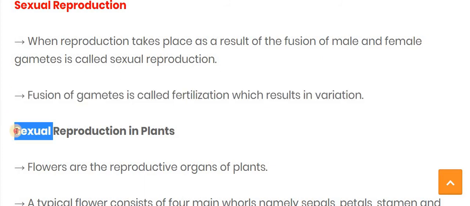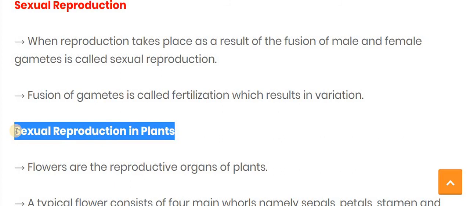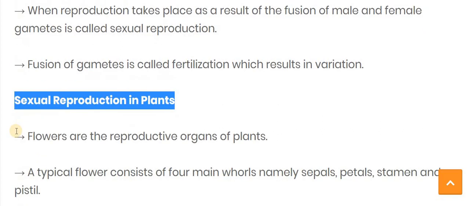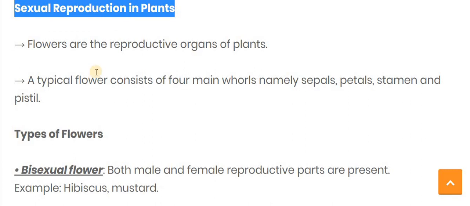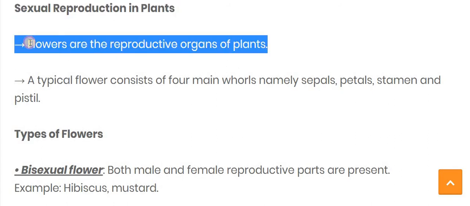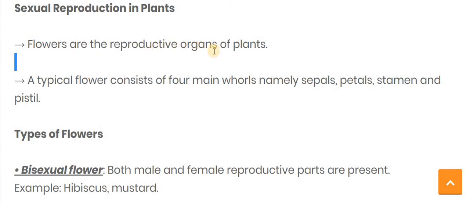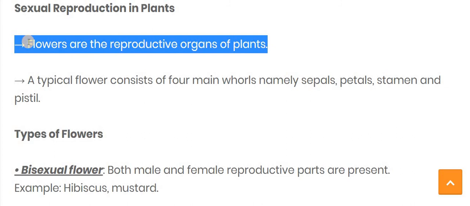Now let's see the first one, sexual reproduction in plants. Sexual reproduction in plants generally occurs in flowering plants. The main reproductive organ in the plant is the flower. If asked, dash is the reproductive organ of the plant, then the answer is flower. Flowers are the reproductive organs of the plant.